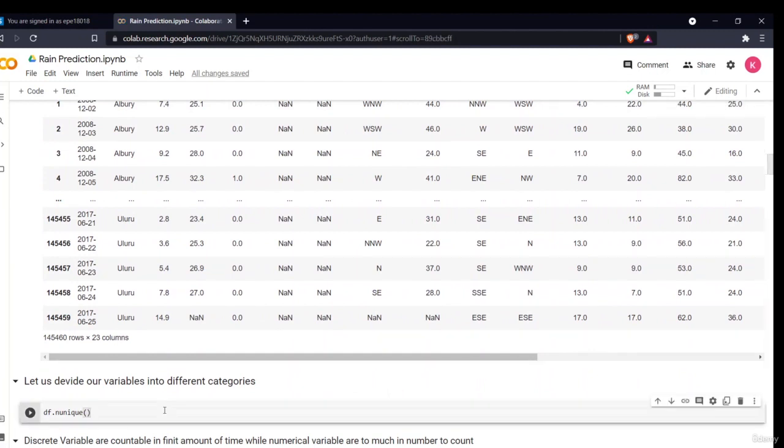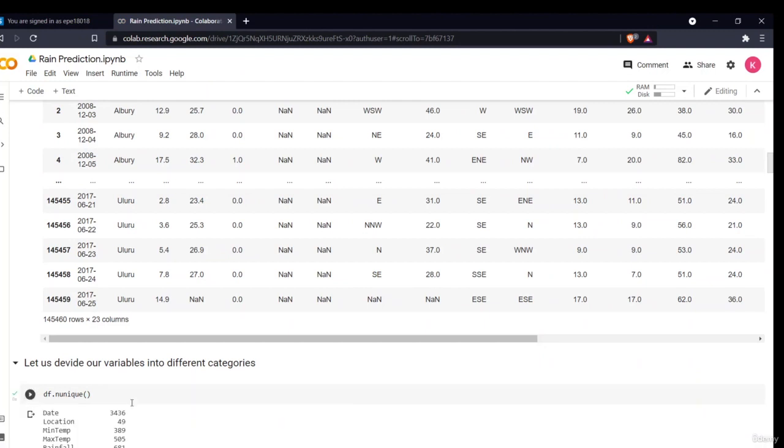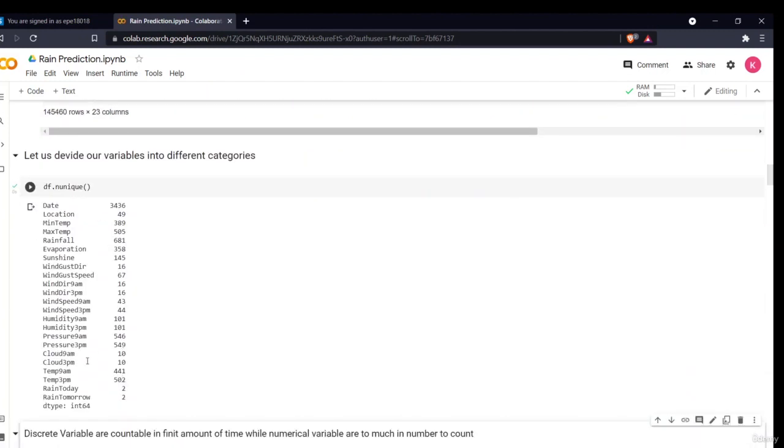Okay, so the first thing we will do is see what the unique values are in all the variables. As you can see, date has this many unique values, location has 49 different locations, then maximum temperature, and there are 16 different wind directions. Then there are different cloud categories, and whether there will be rain today or rain tomorrow. These are the different unique values which each variable has.